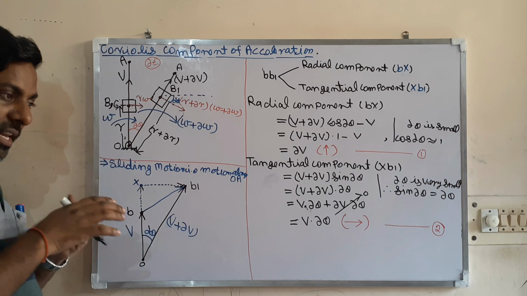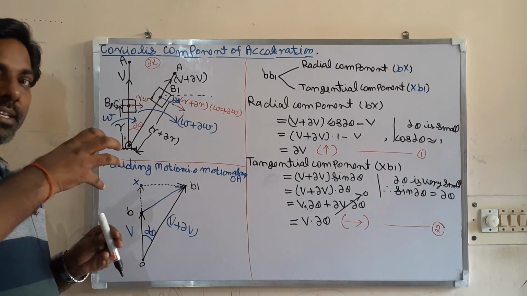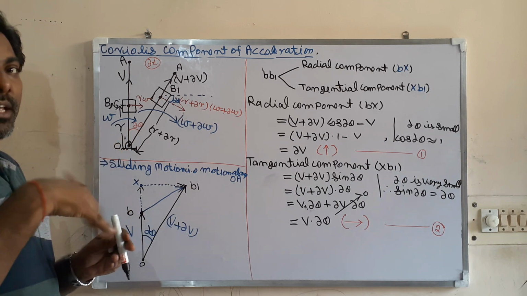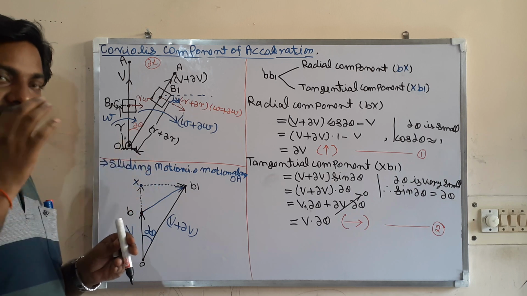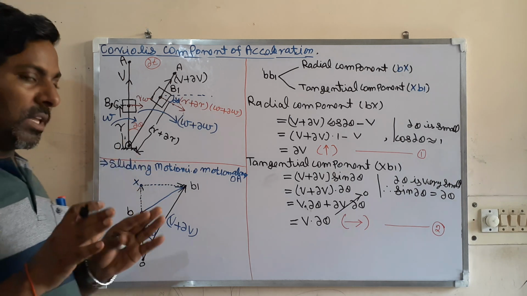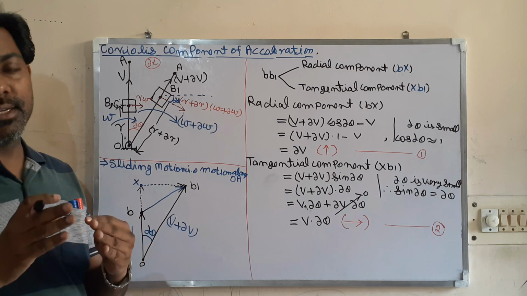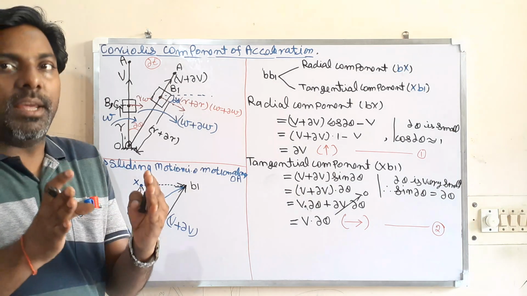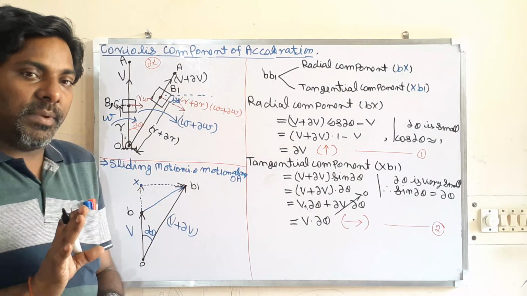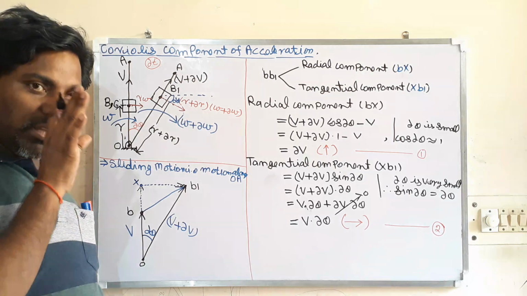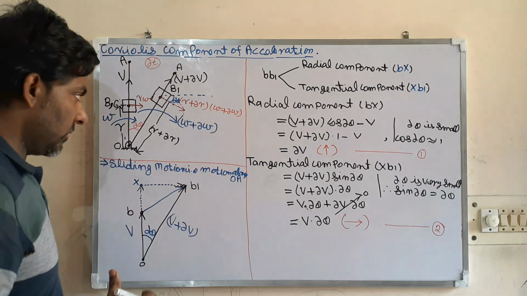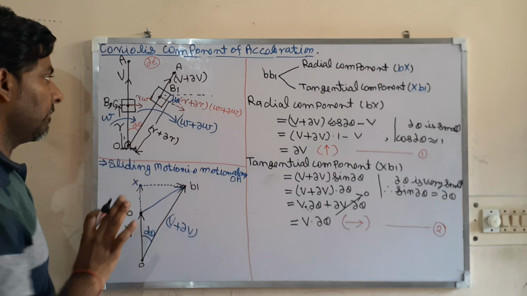Now this link is rotating and accelerating. I have taken each and every variable: velocity is changing, omega is changing. In some books they have taken velocity constant and omega constant, then that derivation can be derived very simply and easily, but that is not a good thing. You have to go for the general case, so I have taken each and every variable.